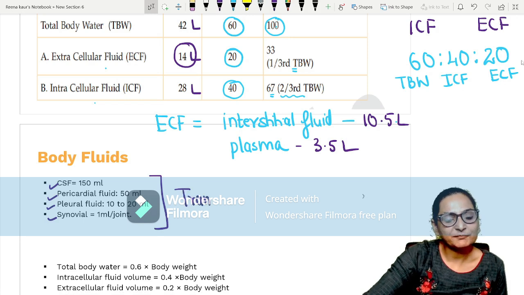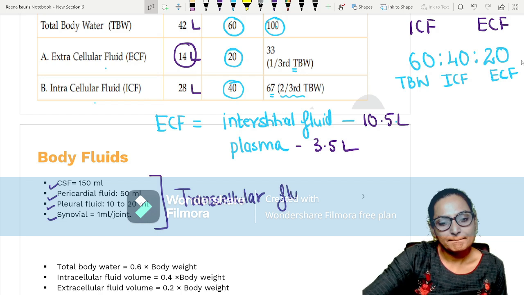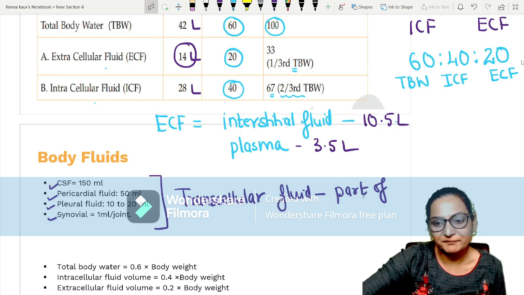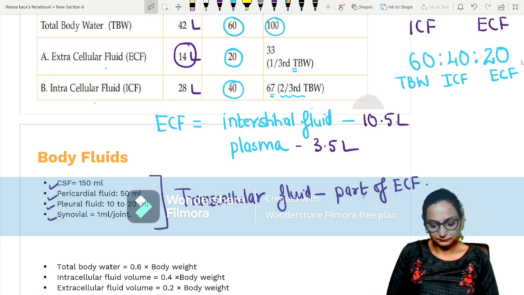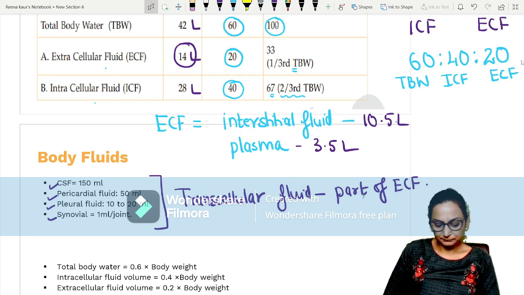This is called transcellular fluid, and transcellular fluid is also a part of ECF. Okay? Is it clear till now?